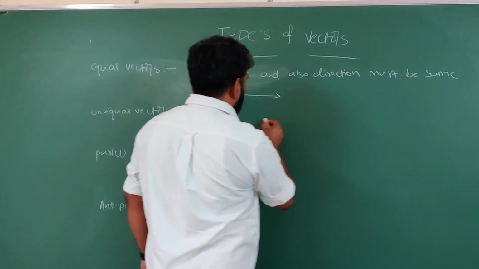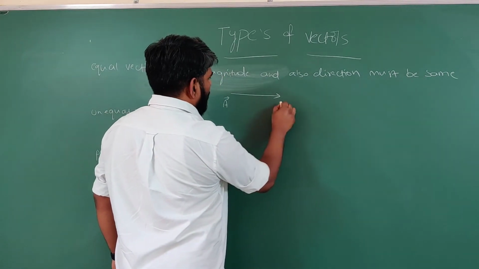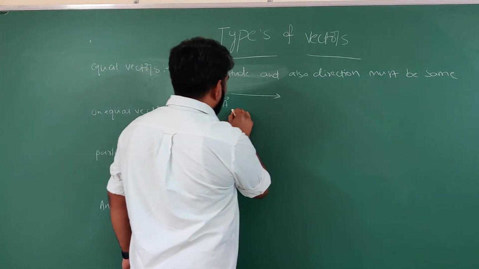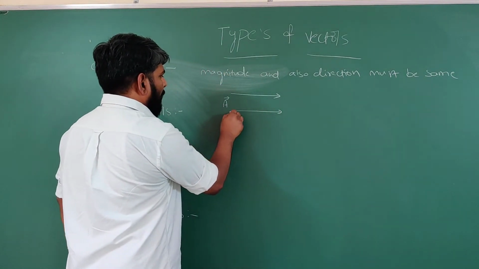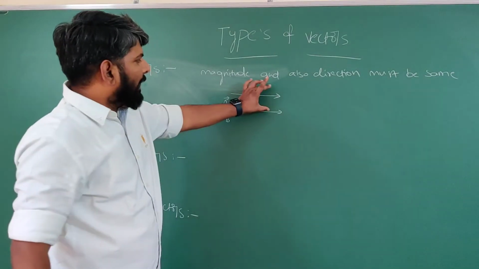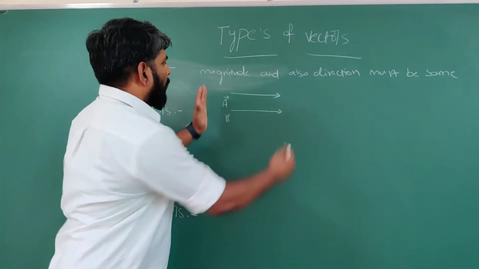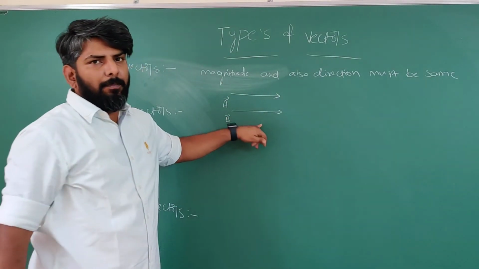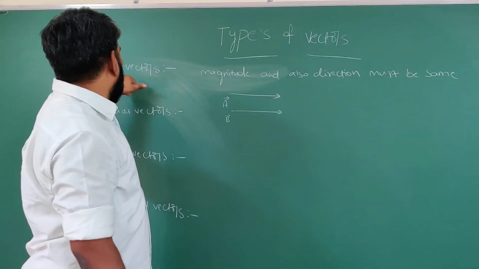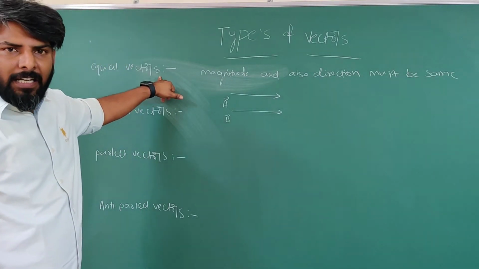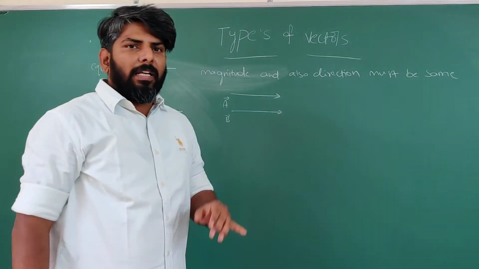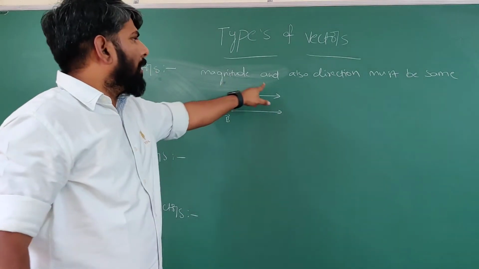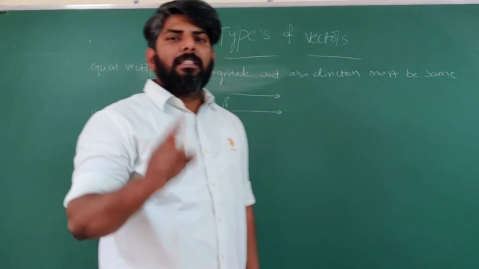It is another vector, B bar. So observe here, what about their directions? Same. What about their magnitudes? Same. Such vectors are called equal vectors. Got it? Equal vectors means the vectors' magnitude and also direction must be same.